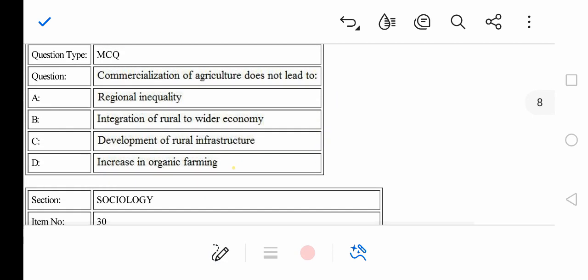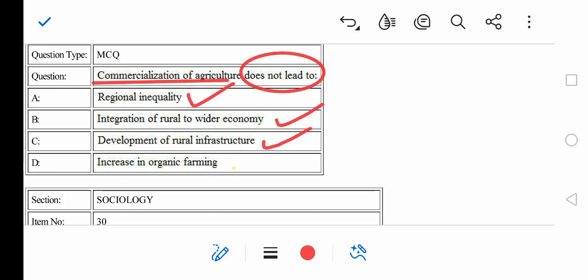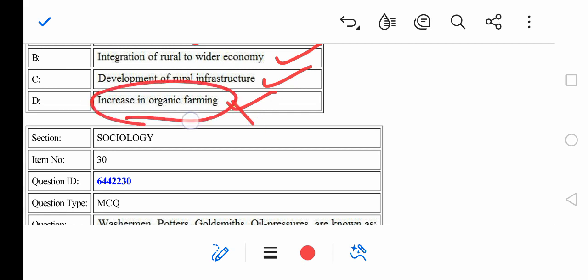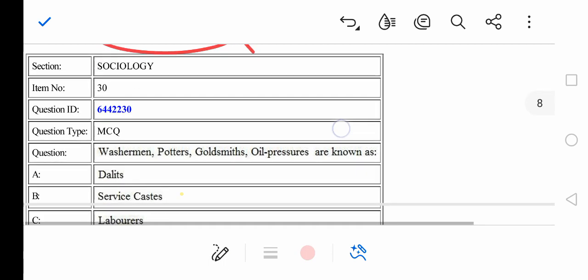Commercialization of agriculture does not lead to. What has been asked here? That it does not lead to, right? So it does lead to regional inequality. Integration of rural to wider economy. Obviously the question states commercialization of agriculture. Development of rural infrastructure, obviously for the better connectivity, roadways will be developed. Increase in organic farming, right? So commercialization had no link with this.